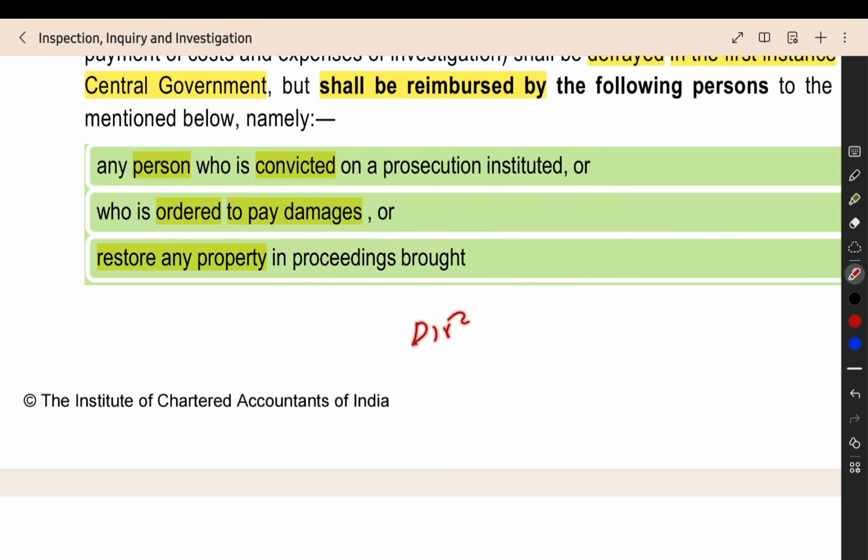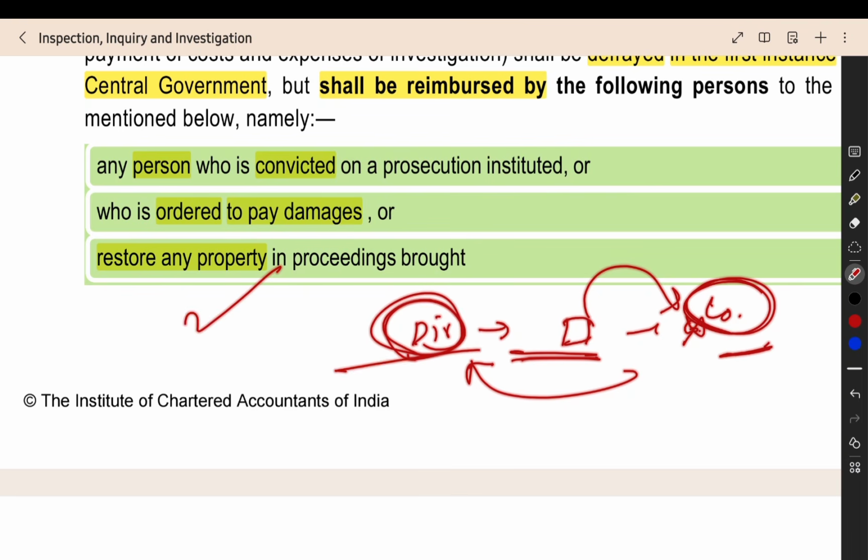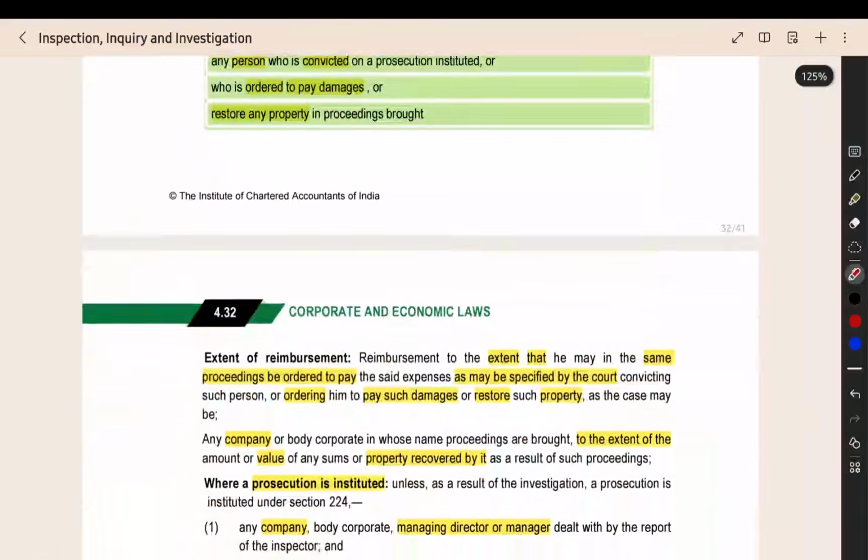For example, some director transferred the name of some property which was in the name of the company. Now he changed it to his name. Now, the director should restore the property. He should again give the property to the company. He should transfer the property to the name of the company. Then, such a director, these people are the persons responsible to pay the cost of the investigation.